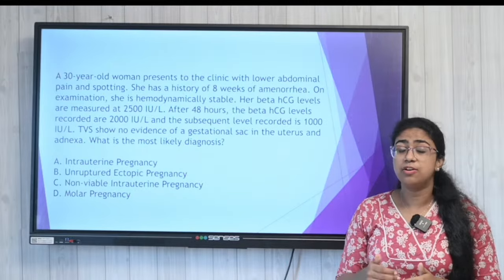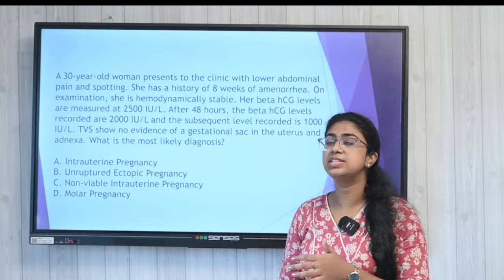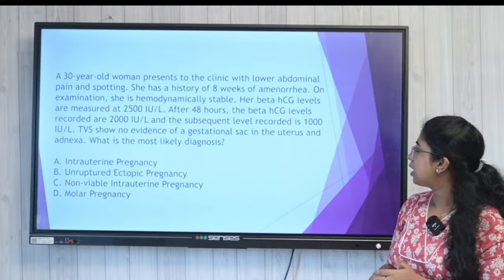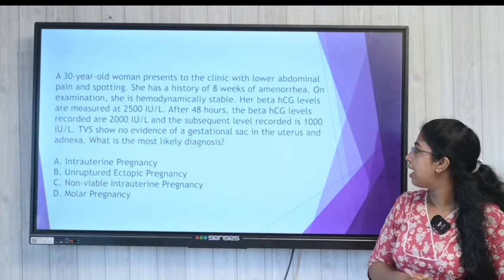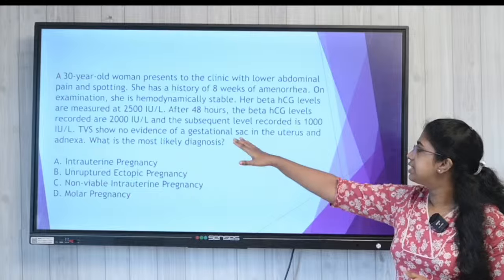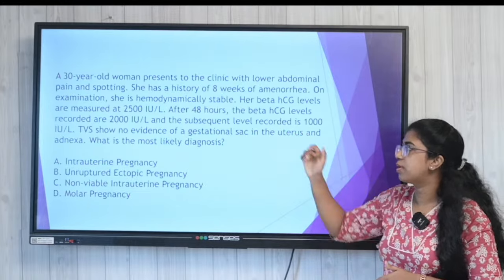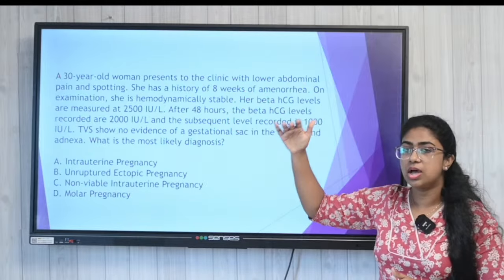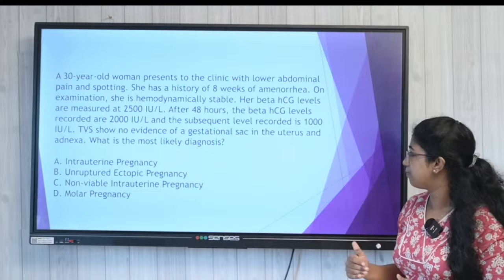After 48 hours, we check her beta HCG level again. It comes out to be 2000 international unit per liter, and subsequently it reduced to 1000. So, from 2500 to 2000 and from there to 1000 international unit per liter.